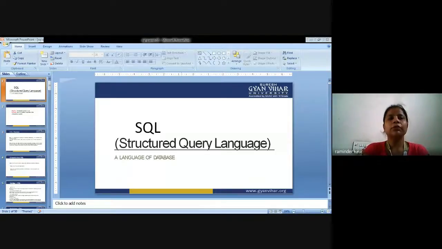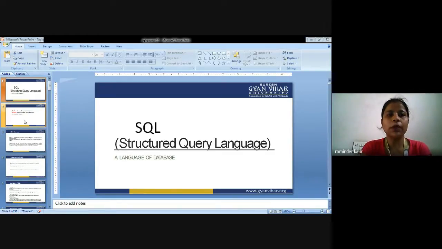Welcome to the class of database management system. Today I am going to discuss structured query language, that is SQL queries, and it is the language of the database with which we interact with the database with the help of queries, and in return we receive a table of records as a result.